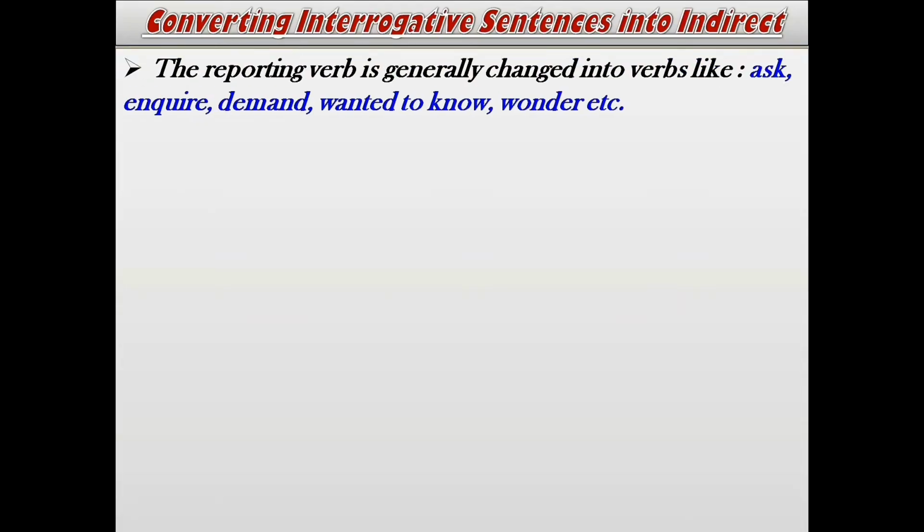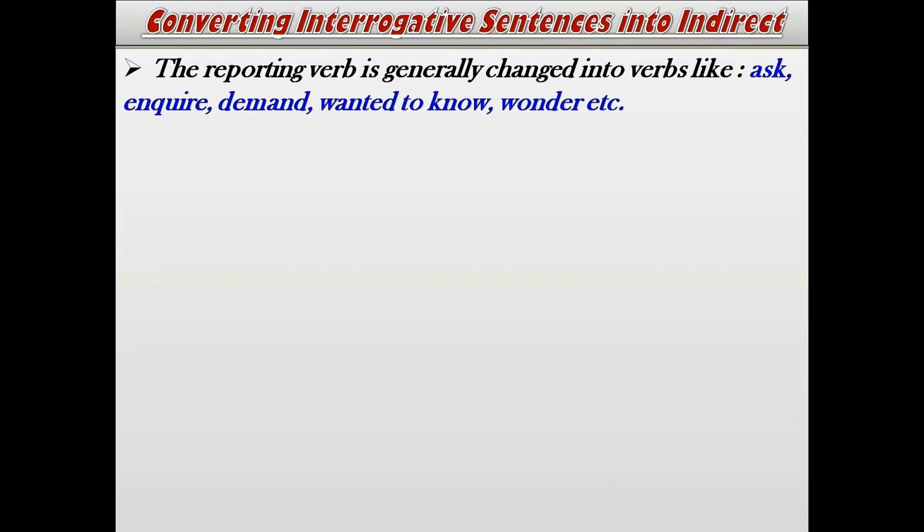The reporting verb is generally changed into verbs like ask, inquire, demand, wanted to know, wonder, etc. Now here we are talking about interrogative sentences, when we have to change interrogative sentences into indirect. So first of all, what are interrogative sentences?